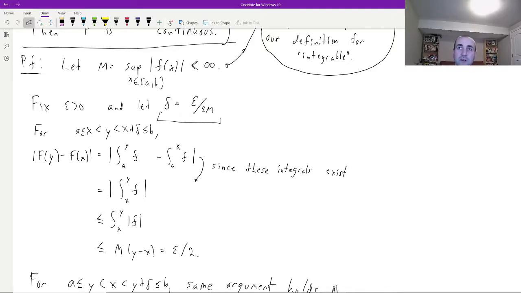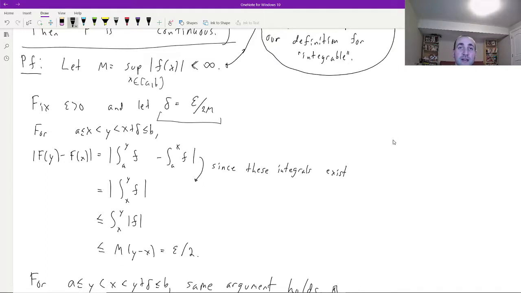Now I'm going to fix a pair of points, x, y, so that the absolute value of x minus y is less than delta. Sort of the next step: in this particular case, it's easier to think about values of x, y where x is less than y separately from values where x is greater than y. Just because the next part of the argument is a little bit easier to write down, but that's not going to fundamentally change any of the calculations. So what do I have in this situation?